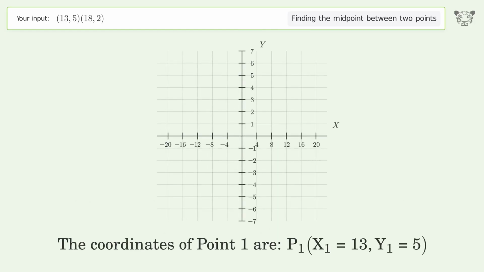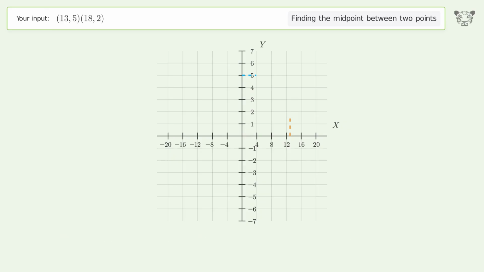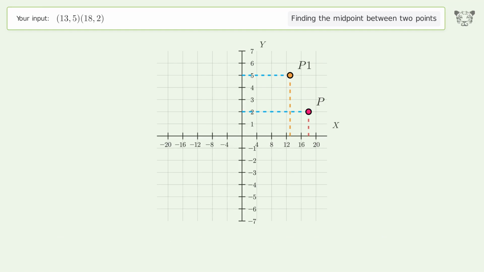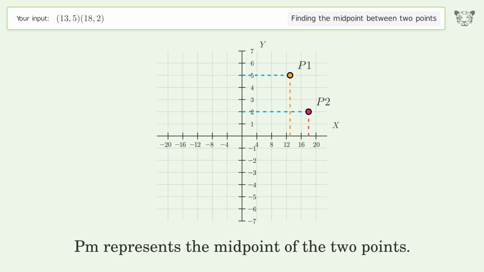The coordinates of point 1 are x1 equals 13, y1 equals 5. The coordinates of point 2 are x2 equals 18, y2 equals 2. PM represents the midpoint of the 2 points.